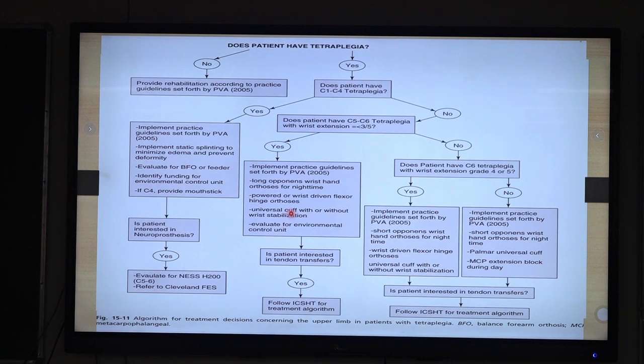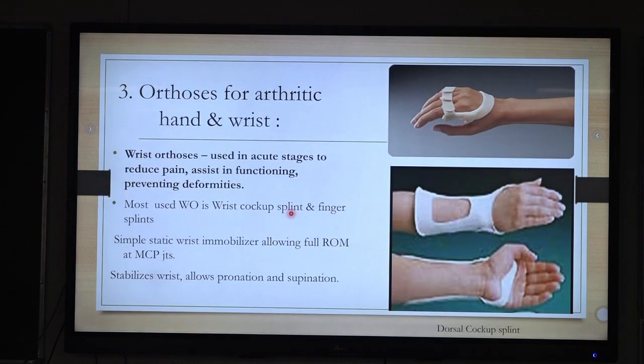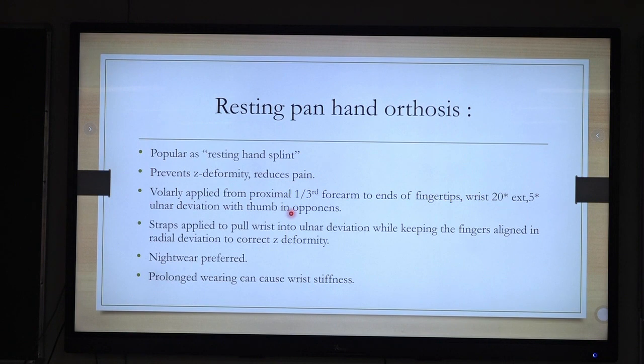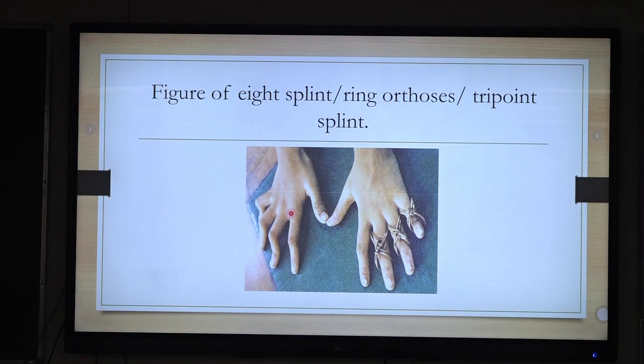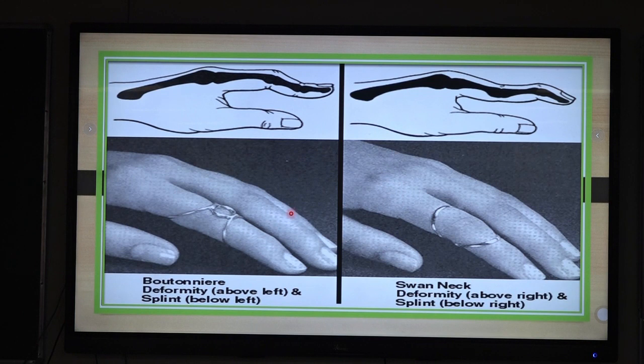There is a role of tendon transfer also. If there is high quadriplegia, we should go for tendon transfer or neuroprosthesis. And there are orthoses given in arthritic conditions. There are small orthoses that are very useful. These are commonly used orthoses in boutonniere and swan neck deformity. First is the boutonniere deformity, second is the swan neck deformity.